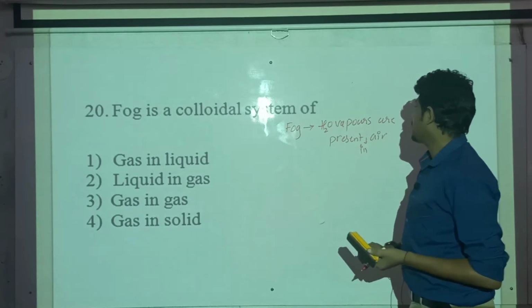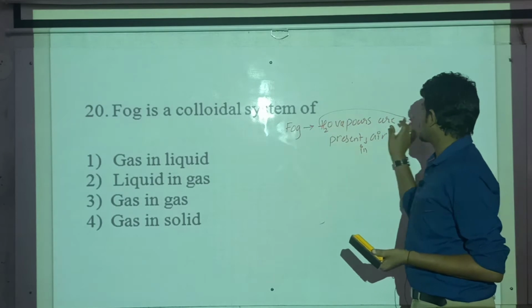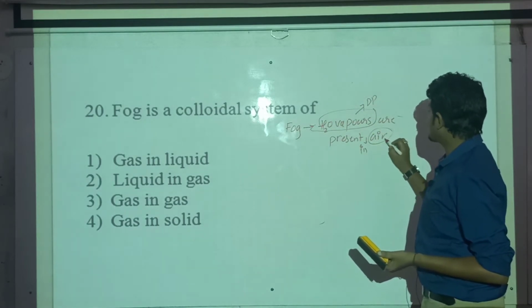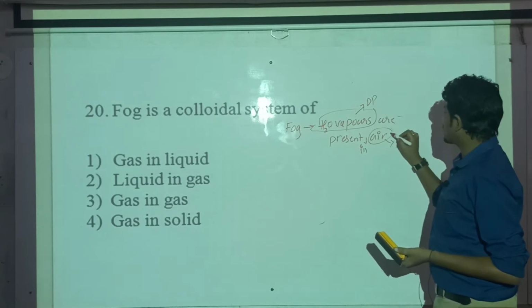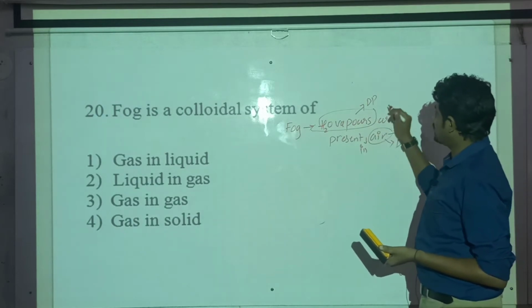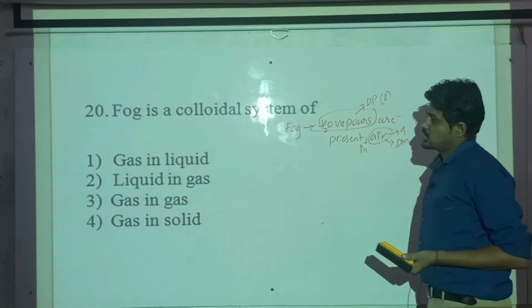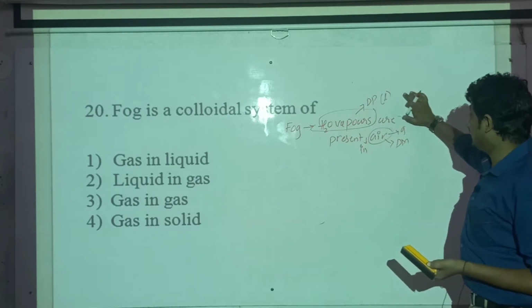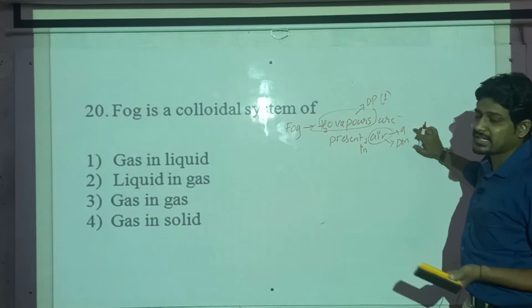Here the water vapors are your dispersed phase and air is your dispersion medium. Air is a gas, and water vapors means liquid. So fog is an example of a liquid in gas type of colloid.